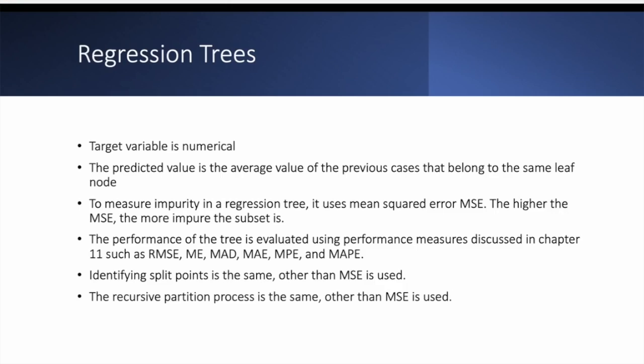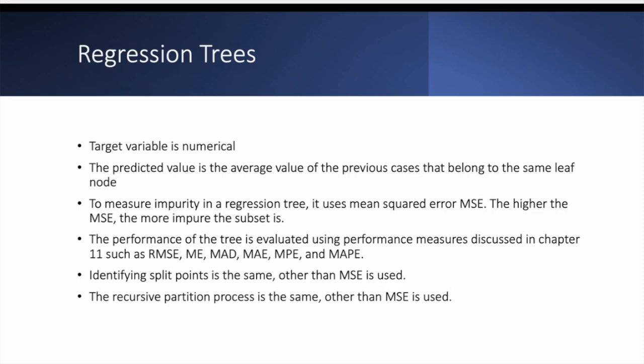To measure the impurity in the regression tree, we use MSE, which is the mean square error. We do not use the other techniques, the misclassification techniques or the Gini index, etc. No, this is a regression tree, so we are using the MSE. The higher the MSE, the more impure the subset. So technically we are looking for low MSE in each terminal node.